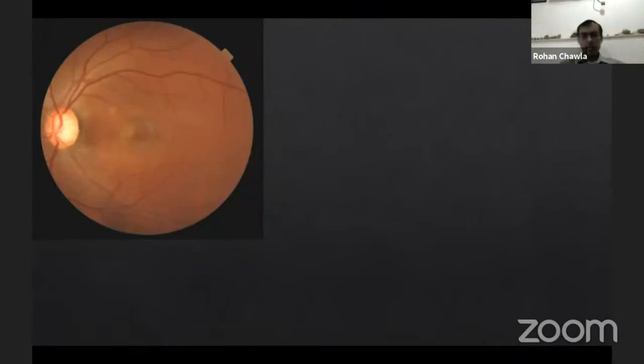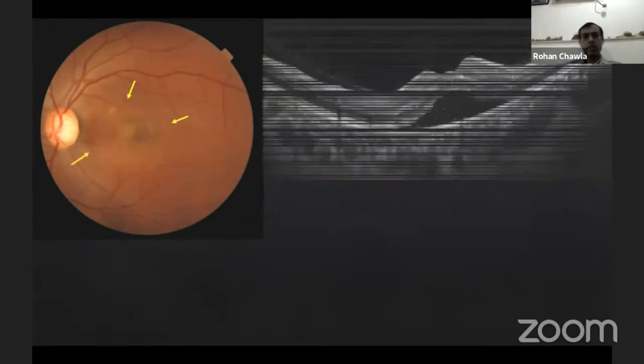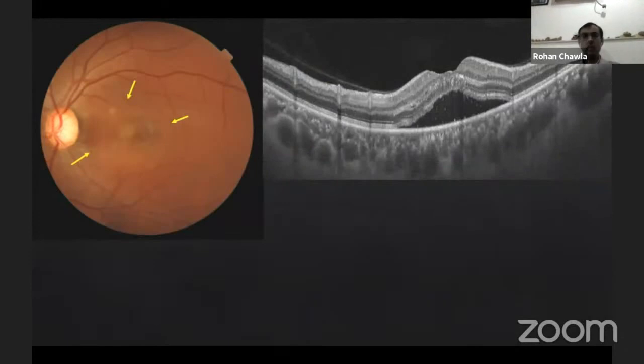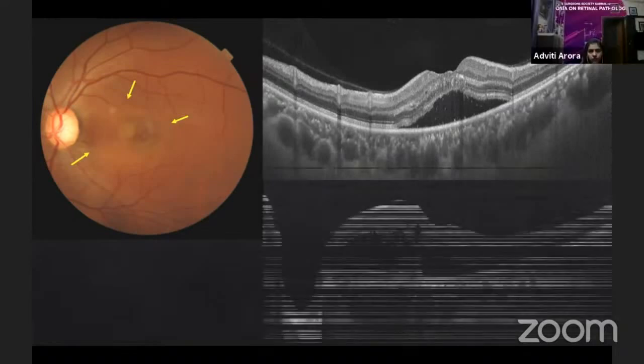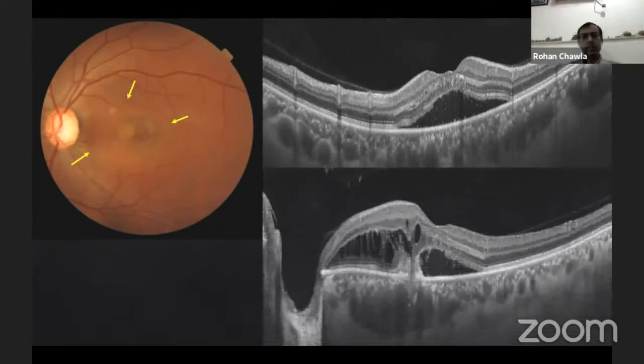So here again, where I have marked with the arrows, you feel as if there is just fluid there. And this case was in fact referred to us as CSR, because someone had done this OCT and found that there is subretinal fluid. But it is important to look at all the sections of the OCT. Then someone else looked at this section and came up with a diagnosis of optic nerve head pit, which is leaking fluid under the retina and into the retina. So it may be an optic nerve head pit maculopathy.